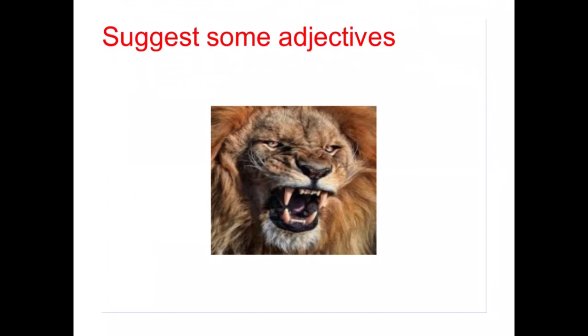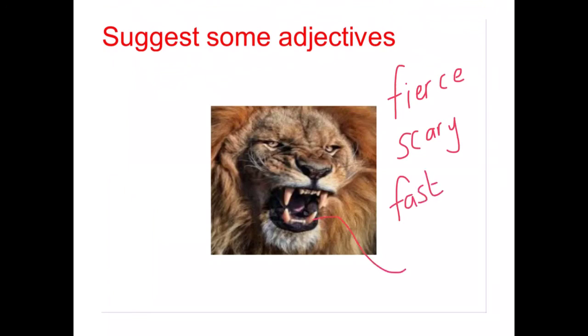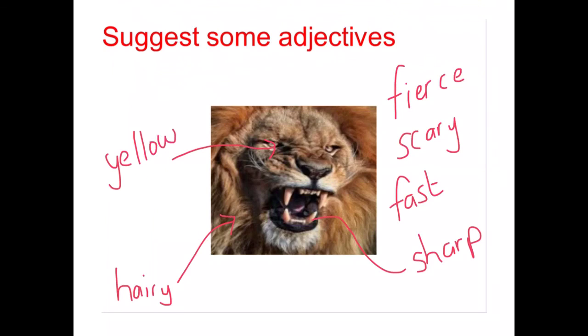Let's see what impressive adjectives you can think of to describe the lion. Here's just a few that I thought of. Fierce, scary, fast. Could talk about his teeth being sharp. You could talk about the mane being hairy. His eyes could be described as being yellow. And maybe he is hungry.